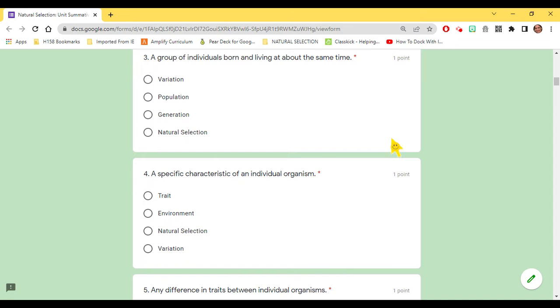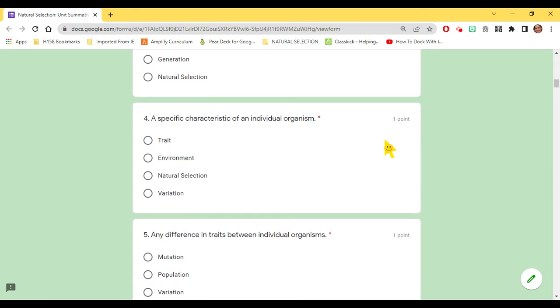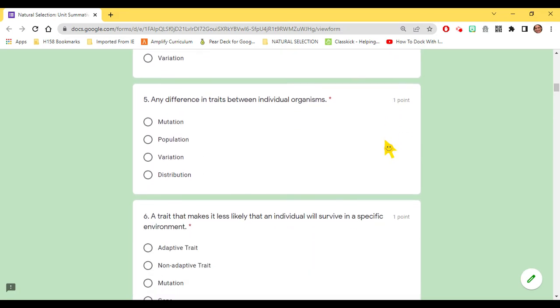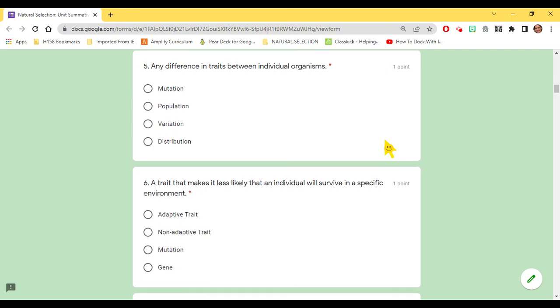Number 3, a group of individuals born and living at about the same time. Variation, population, generation, natural selection. Number 4, a specific characteristic of an individual organism. Trait, environment, natural selection, variation. Number 5, any difference in traits between individual organisms. Mutation, population, variation, distribution.